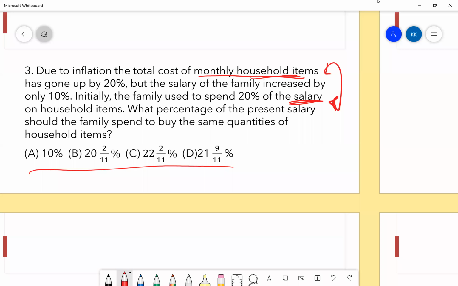Okay, all right. I took the expenses as 100 and the salary would be 500. I took it like 20% in the expenses, 120, and the salary would be 550.